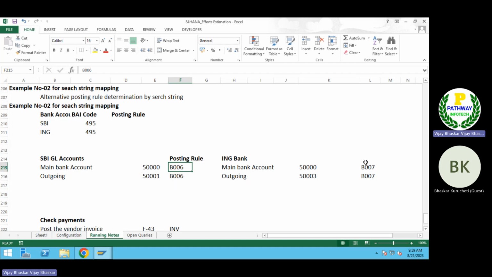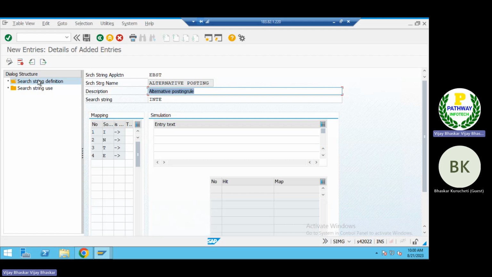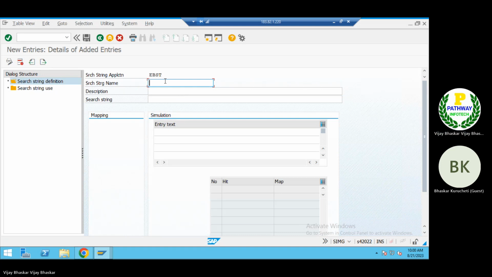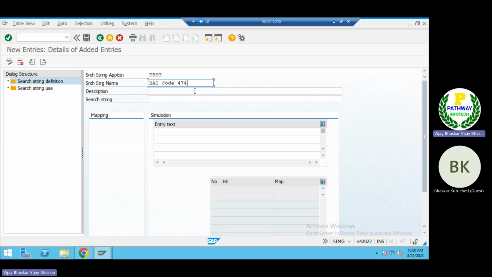Requirement number two: in order to determine this posting rule, first let me complete requirement number two. How can I map this in the system? The string. How am I going to map it in the string? Let me define here a string. The new one. Let me define a BAI code 475. Let's assume, sir, 495. Let me define this one, 495.